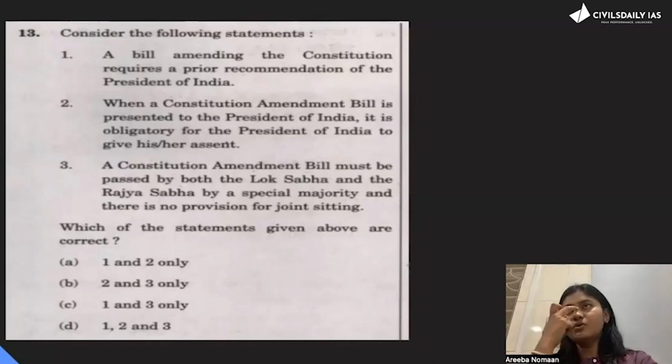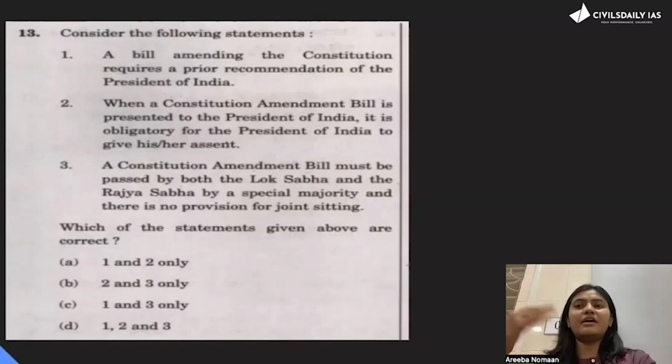So this is how they give very doable questions where you only require very, very basic knowledge. And that's why I always say that in polity, if 20 questions come, you have to make at least 18 correct. You cannot afford more than 2 incorrect in polity, because it's the only thing that will sail you through.